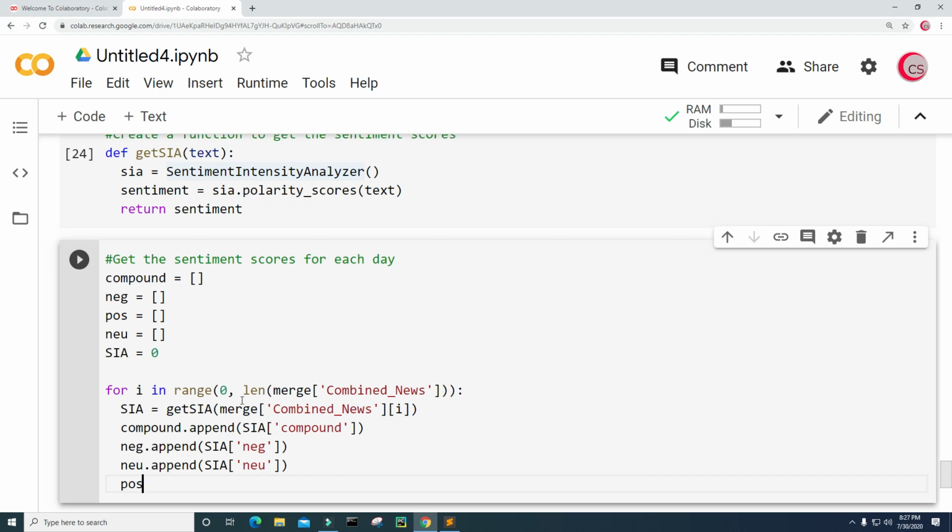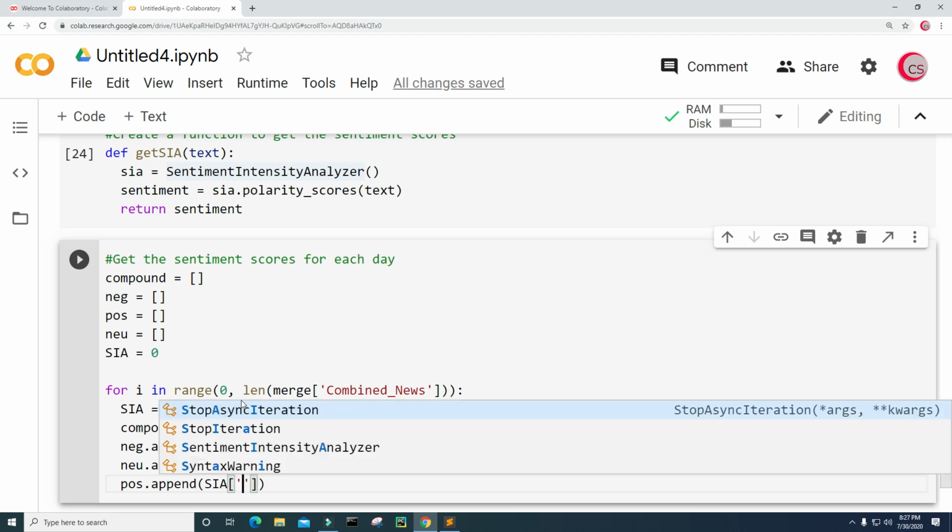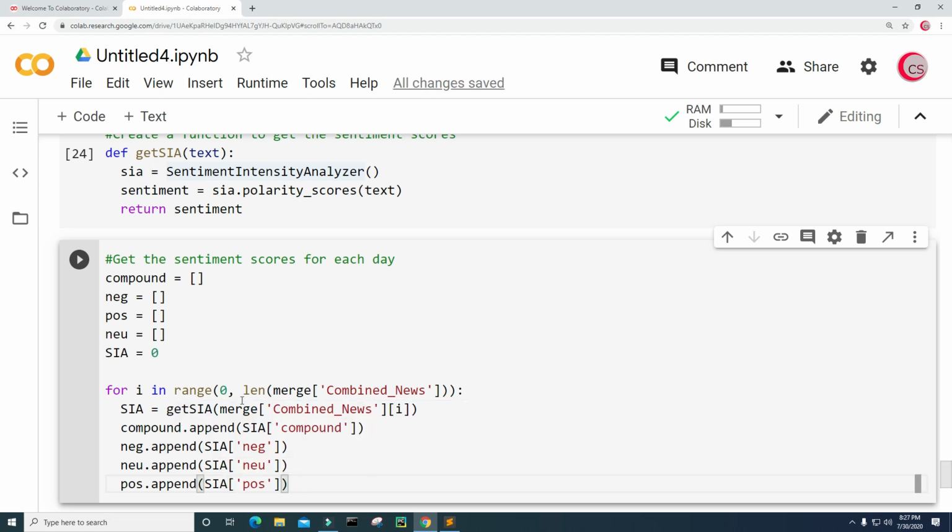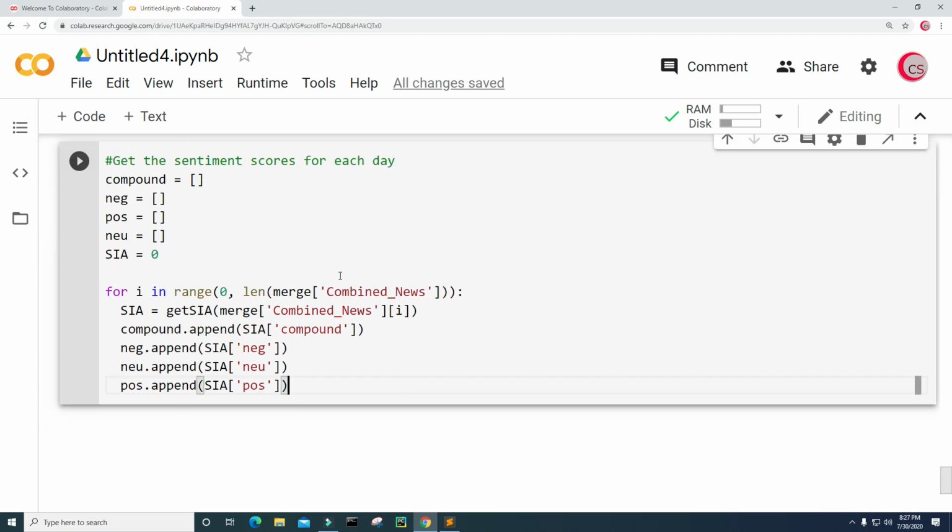So pos.append SIA POS. Okay, so this should give us all of the scores: compound, negative, positive, and neutral. So let's go ahead and run this. Okay, and now it's done. Let's go ahead and create a new cell.